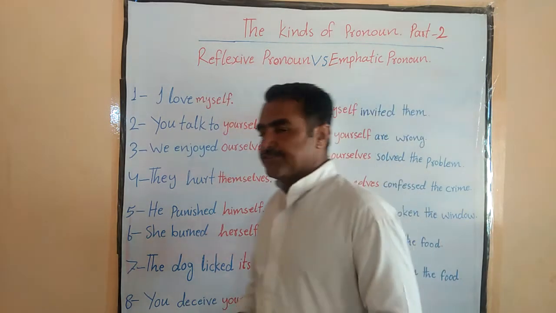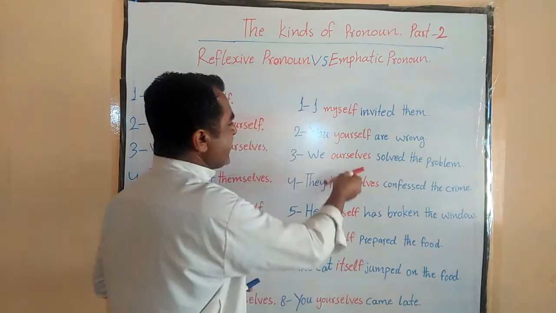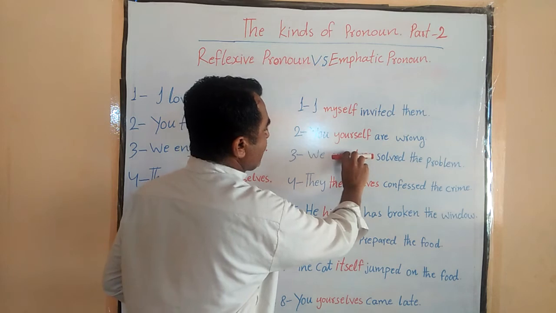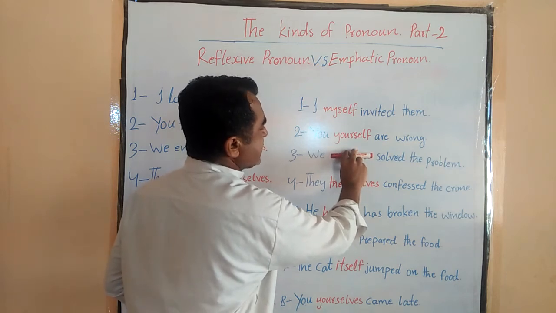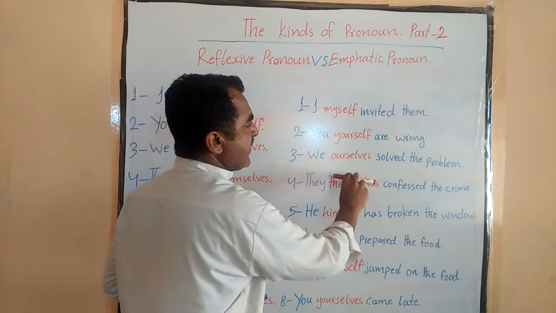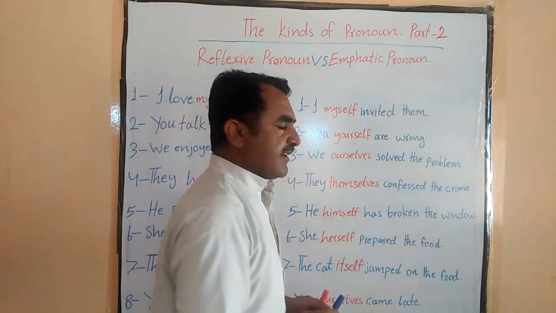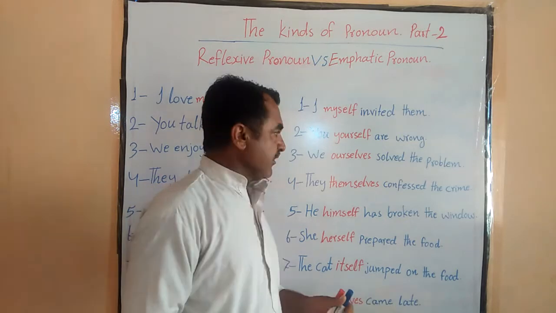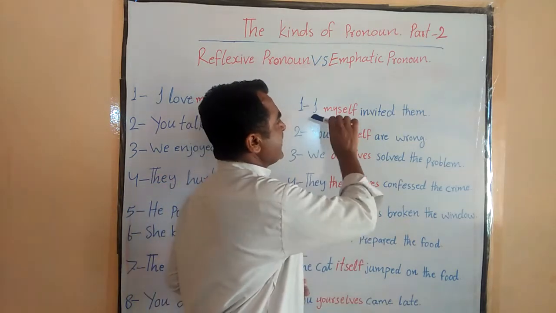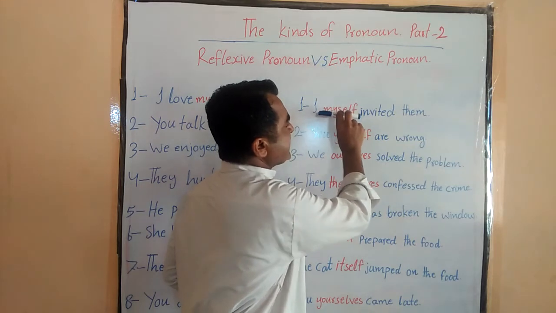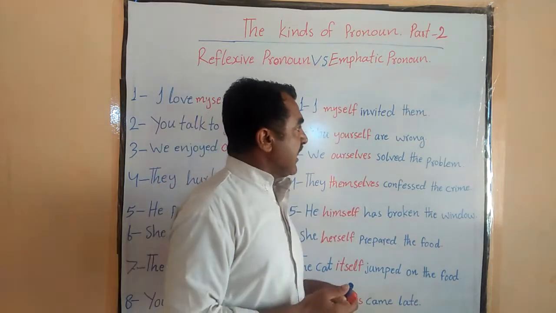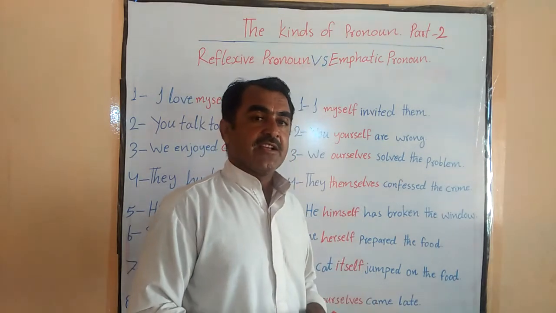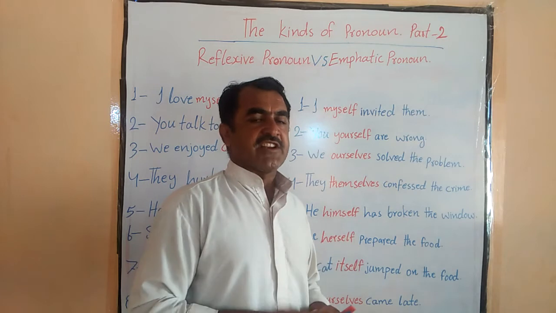But if you do not read this emphatic pronoun, the sentence still has a meaning, because its core meaning does not disappear. If you remove this emphatic pronoun from the sentence, after removing it the sentence still has its core meaning. Now you have to understand that it is an emphatic sentence.